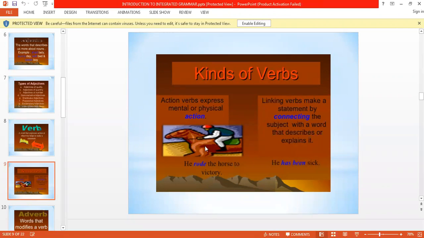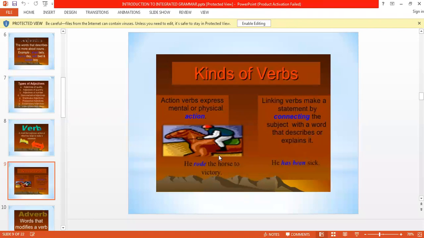The man is riding the horse. Now here we are using two verbs, is and riding. Riding is a physical movement and is is the state of being. So here the main verb will be riding and is will convert into the linking verb.